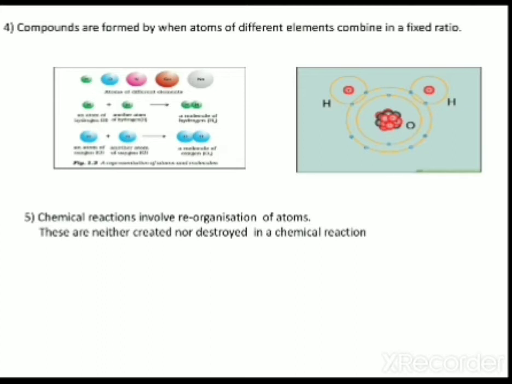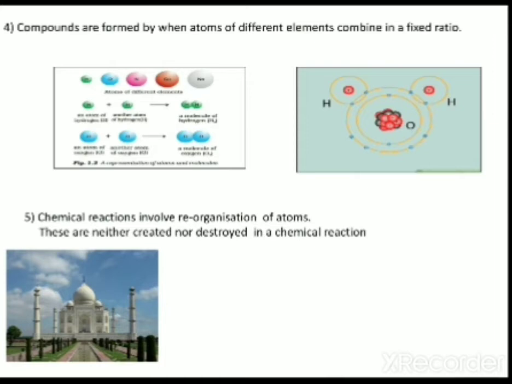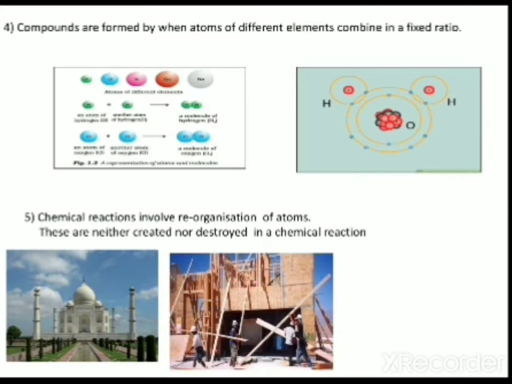Fifth postulate, chemical reactions involve reorganization of atoms. These are neither created nor destroyed in a chemical reaction. Here are 4 materials: bricks, cement, marble and granite. You have to make different structures using these materials. Just by rearranging these 4 materials in different forms, we can get the structures of many buildings, like the Taj Mahal, court buildings, and many others.